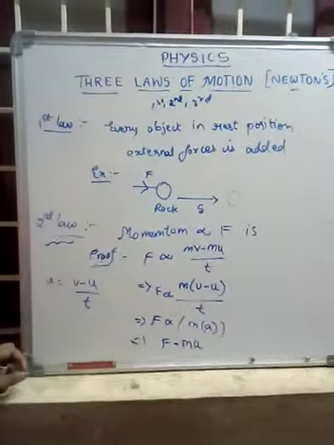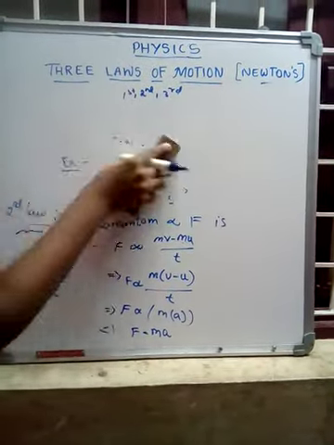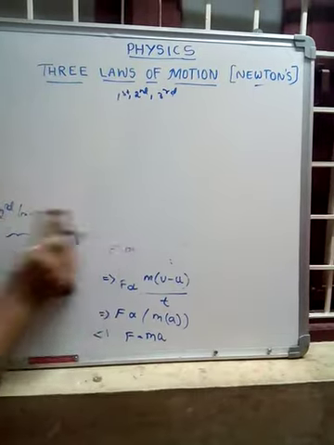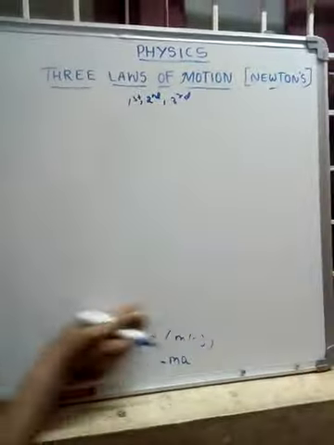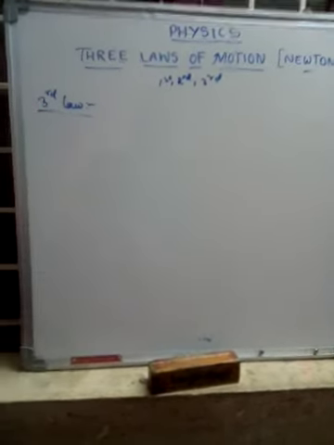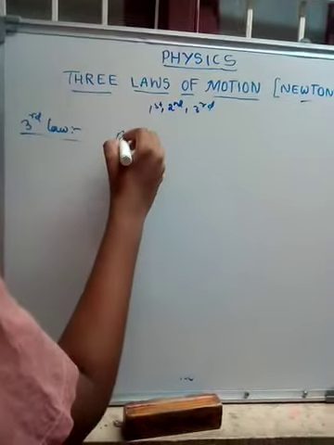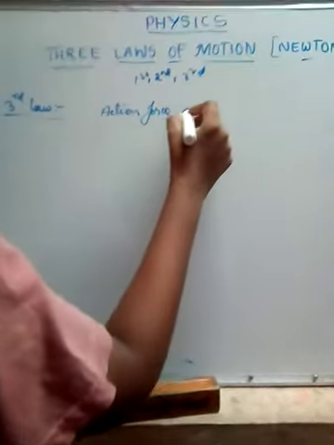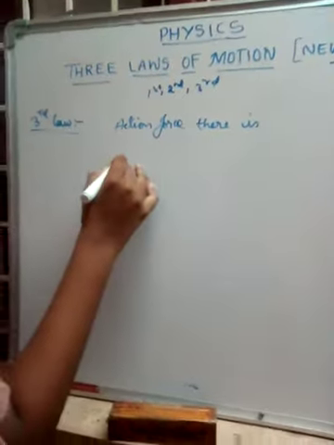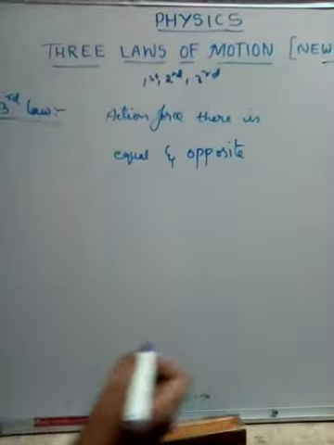Now let's discuss the third law of motion. Newton's third law: for every action force, there is an equal and opposite reaction force.